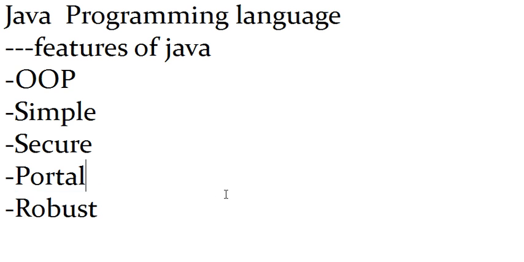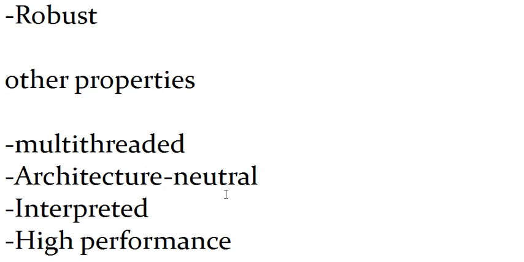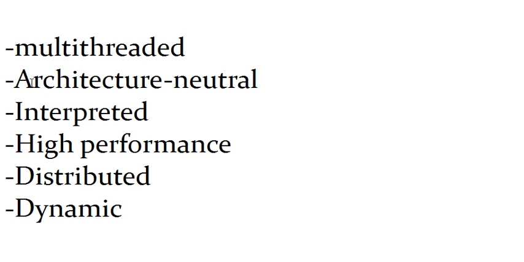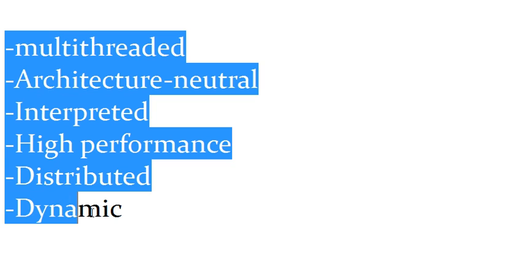Due to time factor, we wouldn't have enough time to talk about all the features of Java. These are some of the other features of Java that I've listed over here. You can actually go to the internet or find some very good books and read on all these other features: multi-threaded, architecture neutral, interpreted, high performance, distributed, and dynamic.